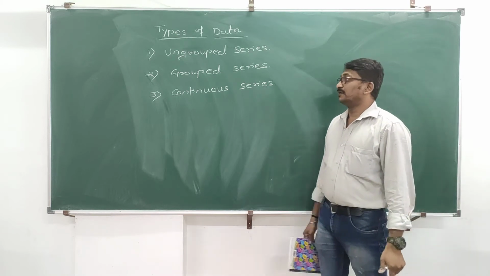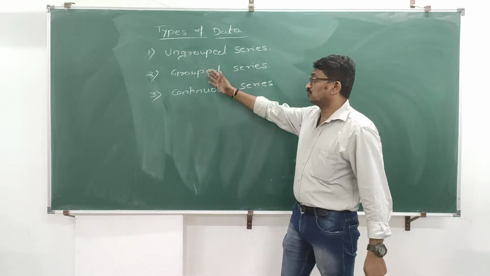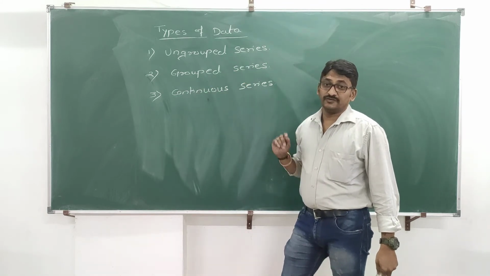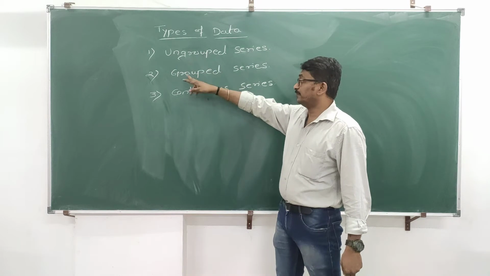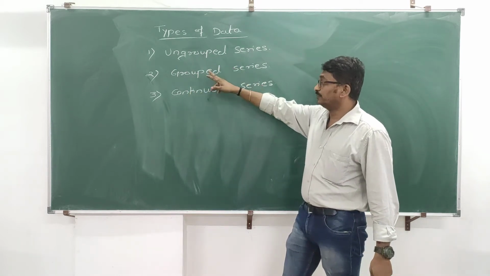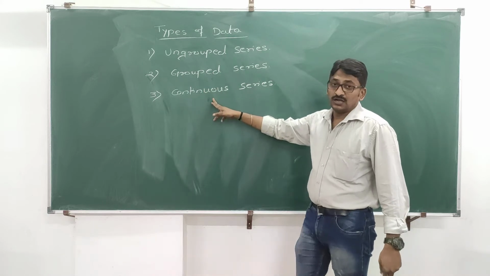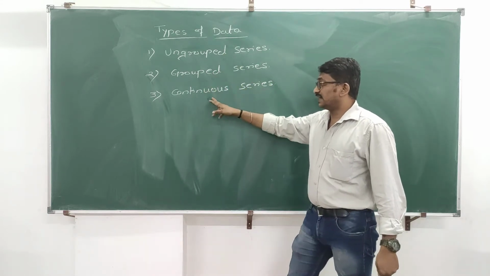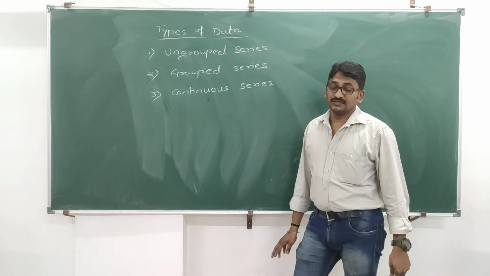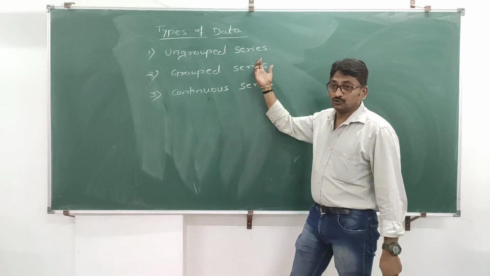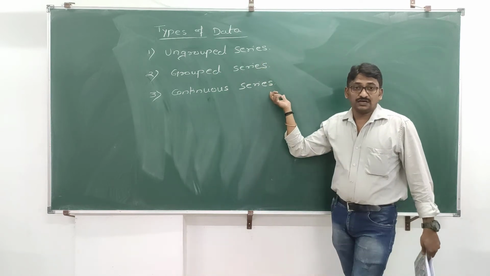Now you have problems based on ungrouped series, group series and continuous series with respective averages. That is mean for ungrouped, mean for group, mean for continuous. Same way median for ungrouped, median for grouped and median for continuous series. So you should know what is ungrouped series, group series and continuous series. This is important. Now how will you come to know whether the problem belongs to ungrouped series, group series or continuous series?